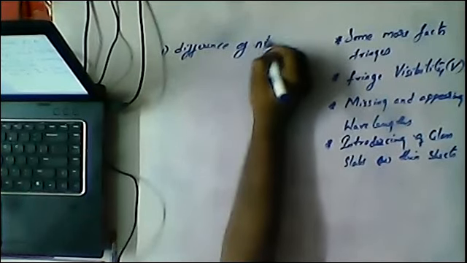Before we start, the first point in some more facts of fringes is the difference of nth bright fringe and mth dark fringe.